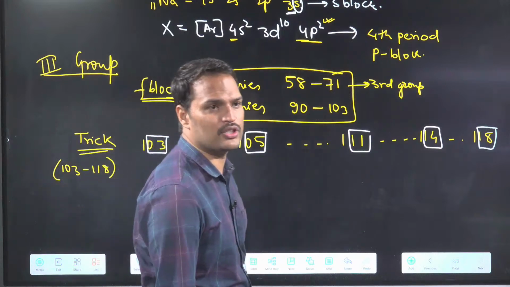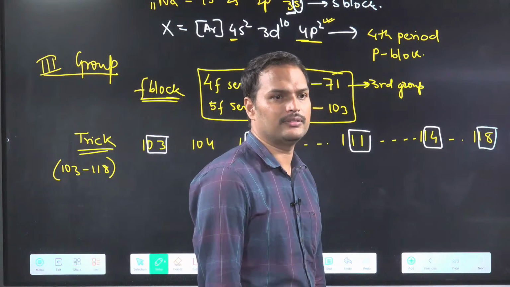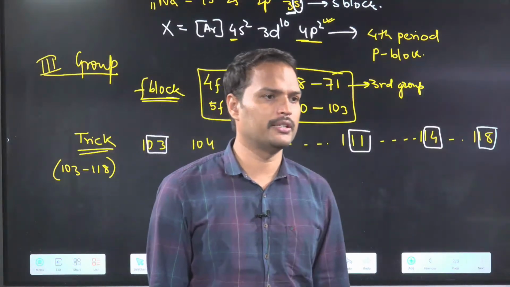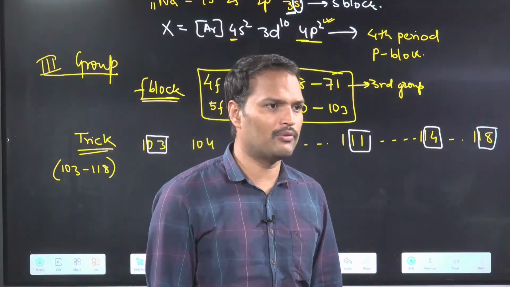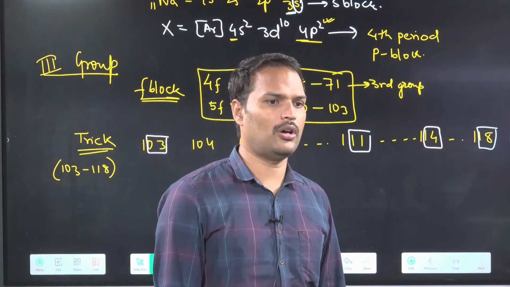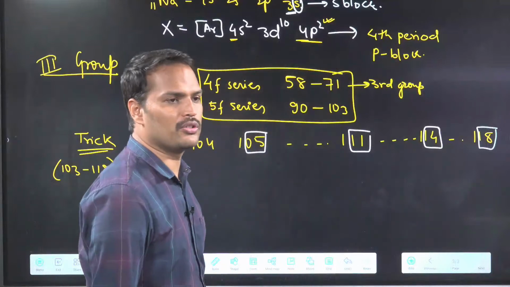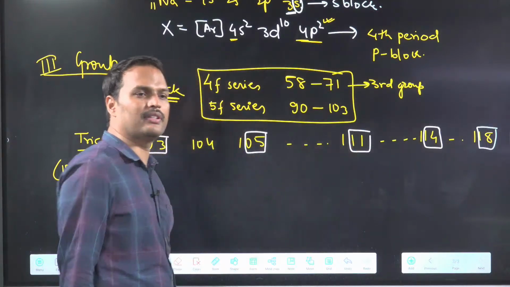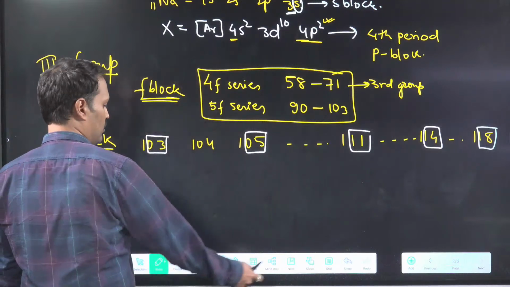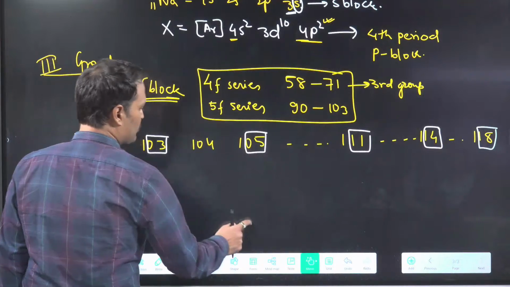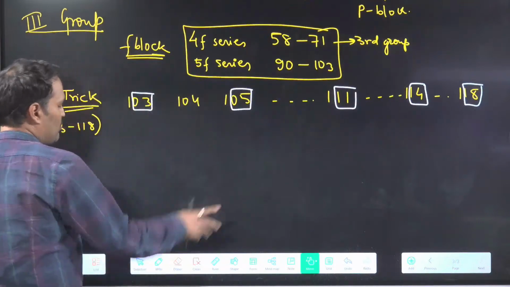So 107, in which group? 7. Dubnium 105. Bohrium 107. I told you 111, roentgenium. 106, seaborgium. Okay? So like this. Clear with this point? Understood? Group number is equal to the last 2 digits. So this was the tricky part. Means first we have to test this.